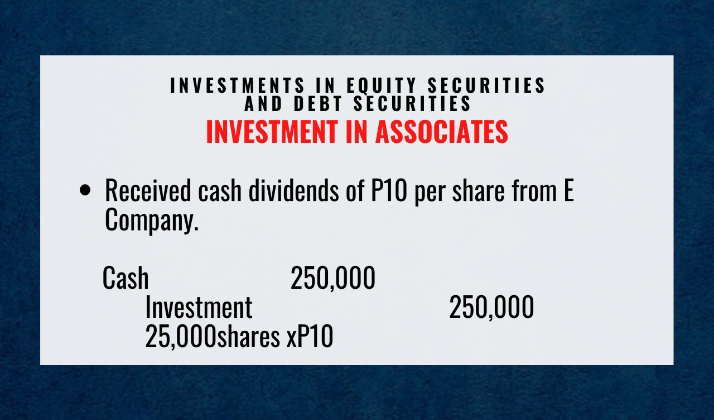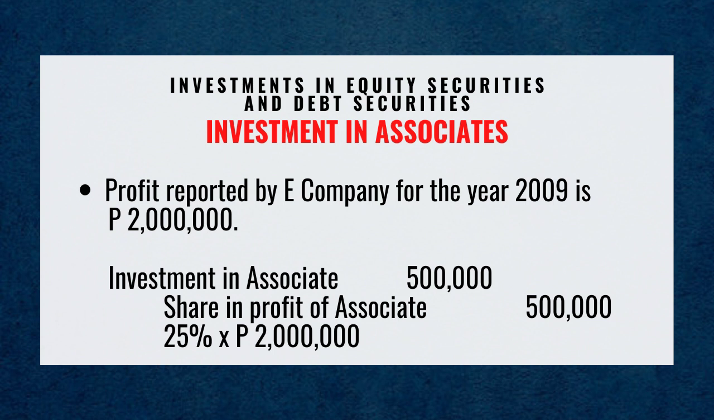Second, receive cash dividends of 10 pesos per share from E Company. Debit cash for 250,000 pesos. Credit investment in associate 250,000 pesos, computed as 25,000 shares times 10. Number 3, profit reported by E Company for the year 2009 is 2 million pesos. Debit investment in associate 500,000 pesos. Credit share in profit of associate 500,000 pesos, computed as 25% multiplied by 2 million pesos.